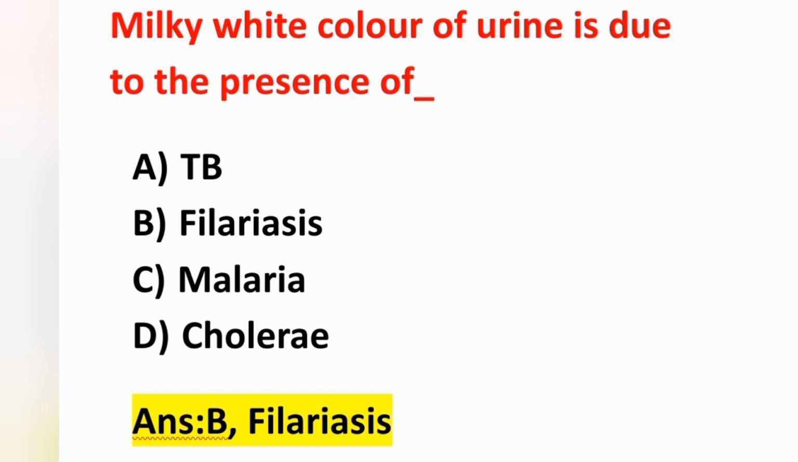Another important point: if the urine is smoky brown, it means there is a presence of blood pigments. If it is reddish brown, it means there is a chance of urobilinogen. If it is green or brownish yellow in color, it indicates bile salts and bile pigments. Okay, smoky brown means blood pigments, greenish or brownish yellow means bile salts and bile pigments. Reddish brown means urobilinogen.